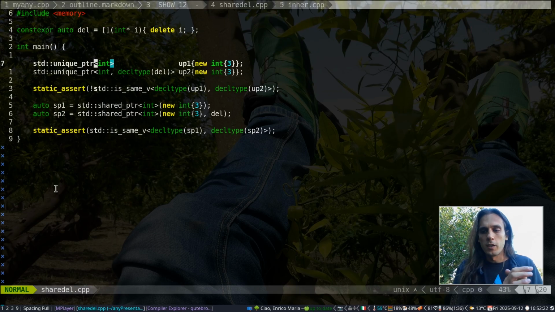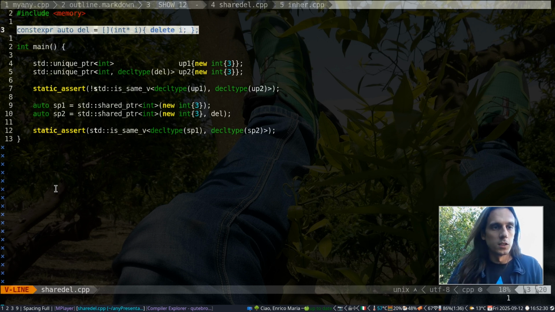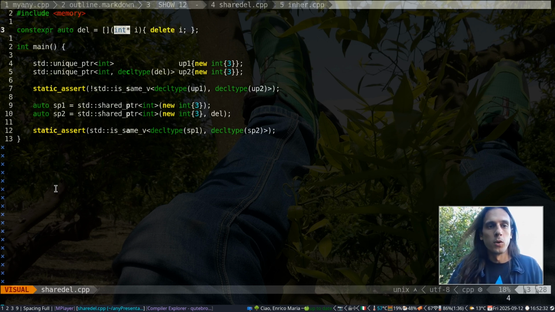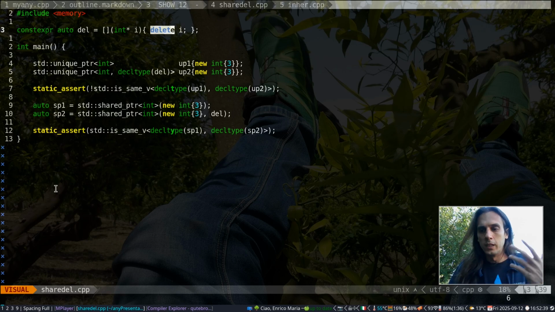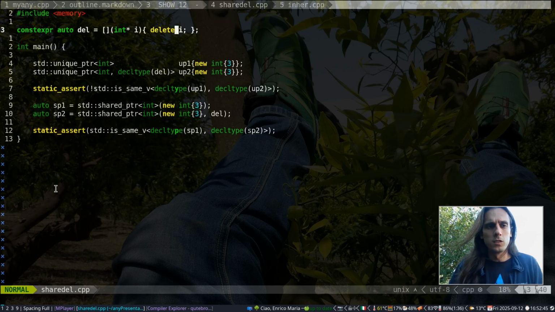Both unique pointer and shared pointer allow you to pass in a deleter, which is a function. For instance, this is a deleter here, which is a function that takes a pointer to the pointee of the unique pointer or the shared pointer, and has the responsibility of deleting that object. In this case, I'm just calling delete. This is exactly what the default deleter would do, but the point is not what the deleter does in this case. The point is that we can pass the deleter to a unique pointer as well as to a shared pointer.